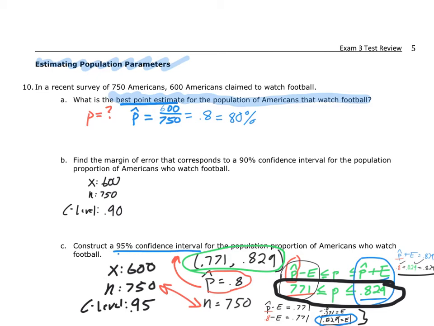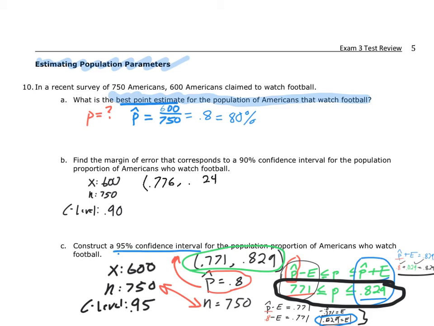I should be getting, open parentheses, 0.775. I'll go ahead and round that. Let's go ahead and say 0.776 because that's going to round up pretty big. Okay, comma, 0.824. And remember, you've got to interpret what this really means.